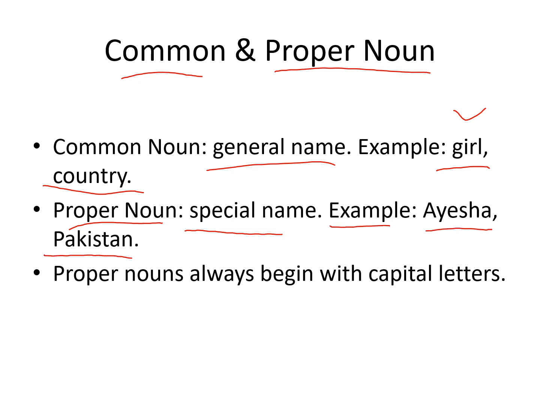So here you can see a particular name of a person and the name of a country. These are proper nouns. Proper nouns always begin with capital letters. So there is a main distinction between common and proper noun: common noun starts with a small letter and proper noun starts with a capital letter.